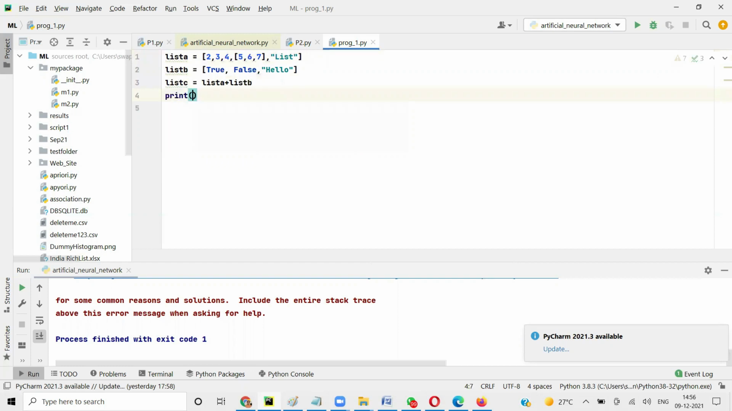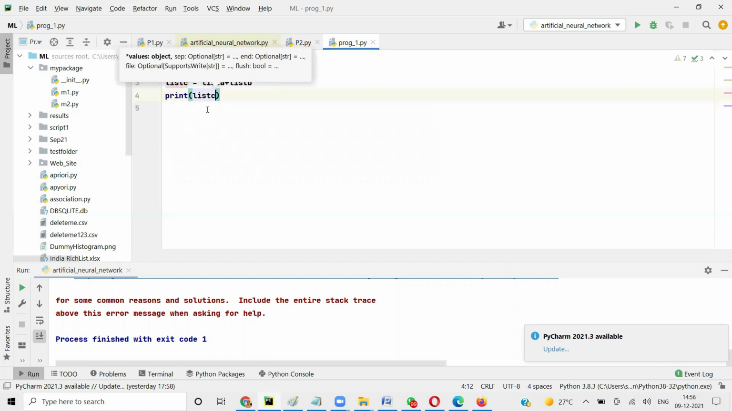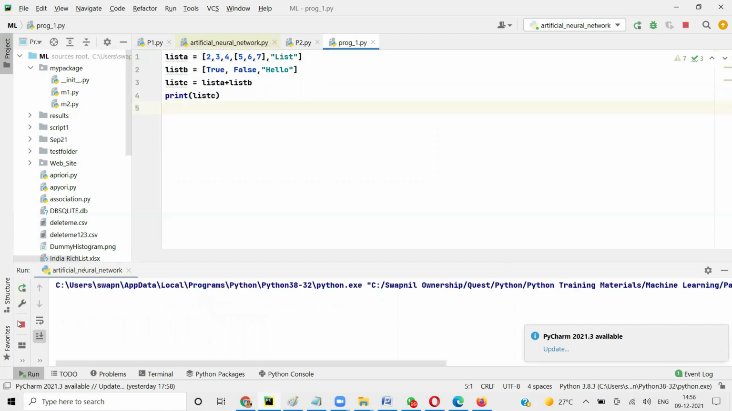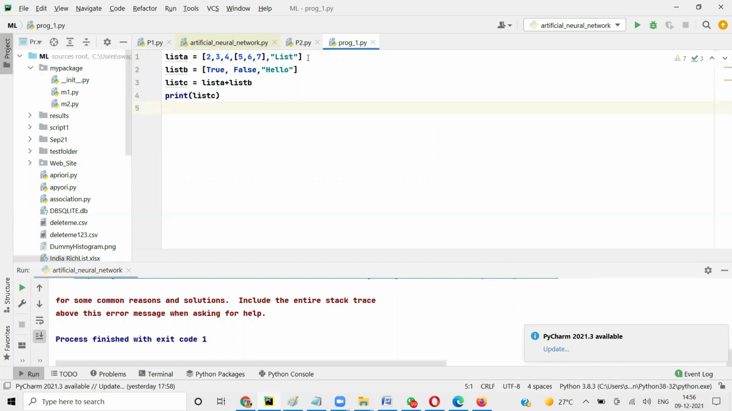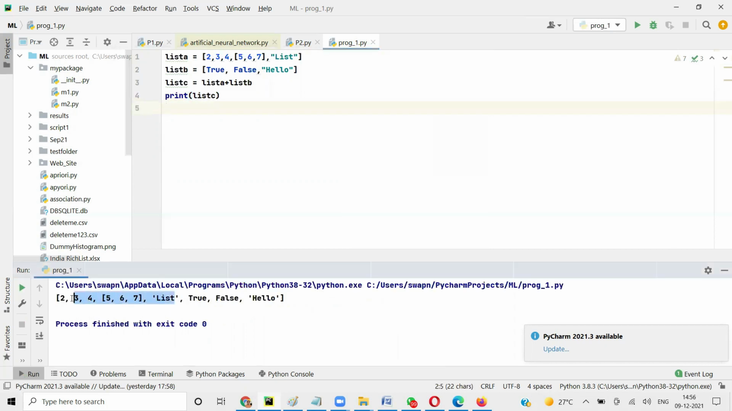So I can print list C here. Since I have written list A first, when you run it, it will take the values from list A, and then it will add the values from list B. So list C is a combination of A and B because we have said plus.